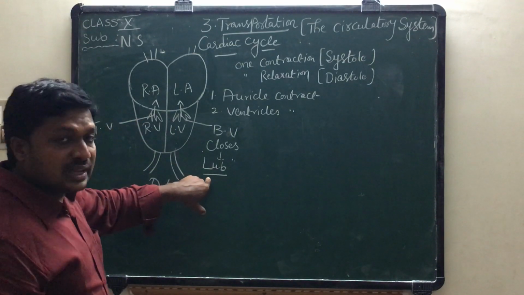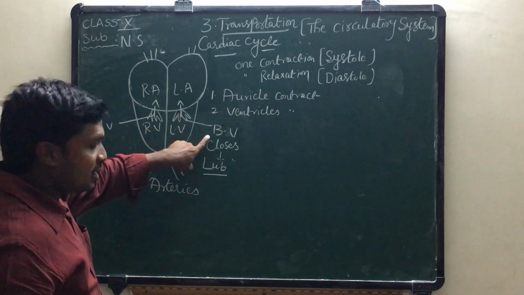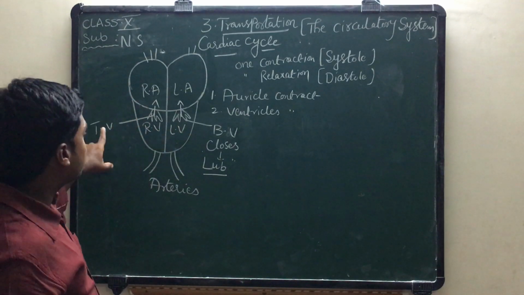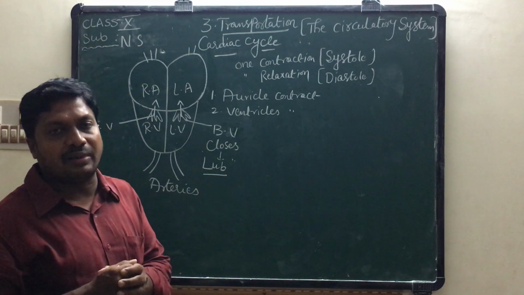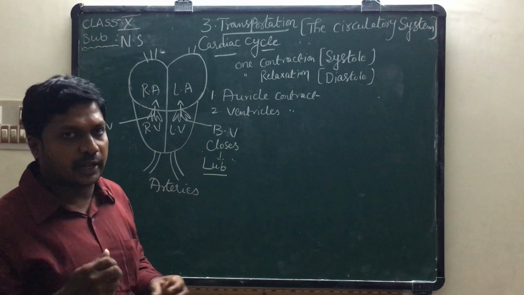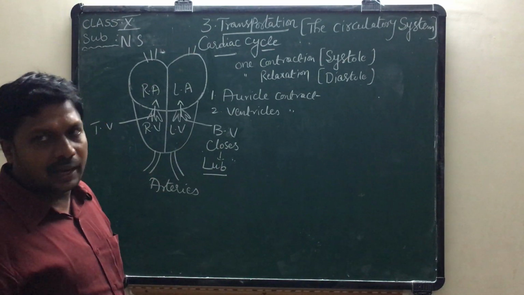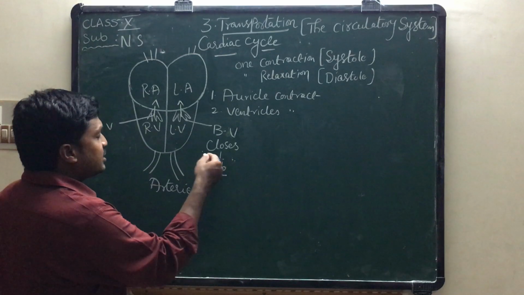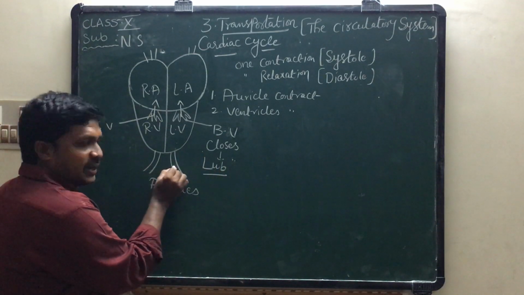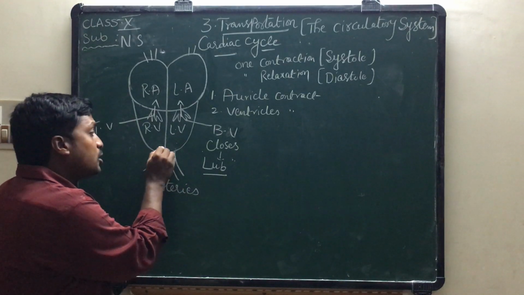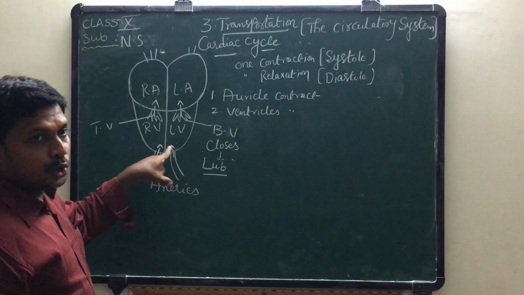Means the lub is a sharp sound produced by the valves present in the heart, that is called tricuspid valve and bicuspid valve. When tricuspid valve and bicuspid valve close forcefully, in the first step the heart produces a sound called lub. In the next step, the blood present in the arteries wants to escape from arteries to ventricles.